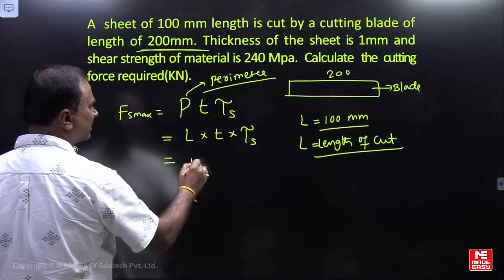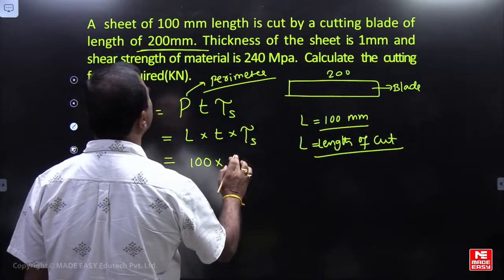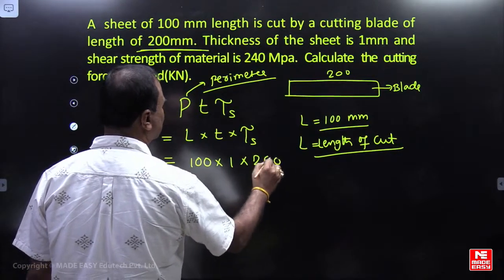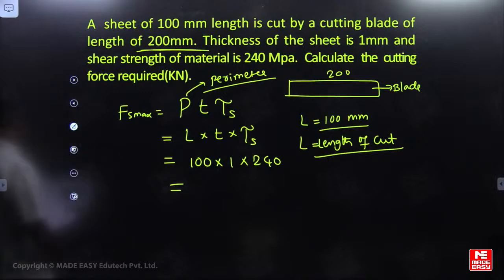So the length of cut is 100, into the thickness of the sheet, which is 1 mm, into the shear strength of 240 megapascals. What is the cutting force?